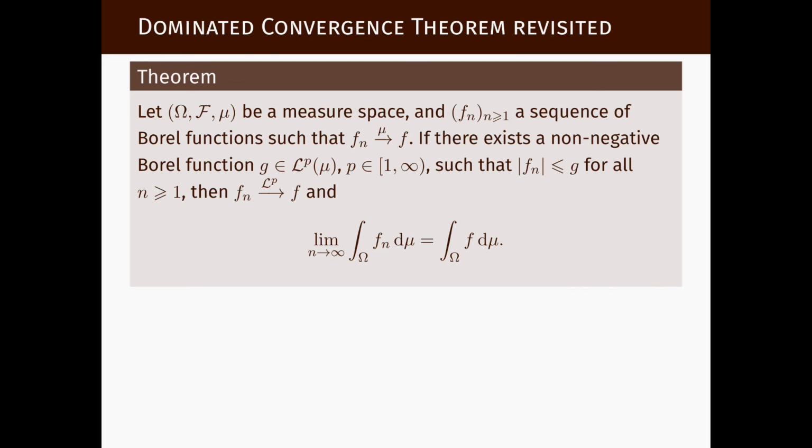And the theorem says the following. We can also call it the dominated convergence theorem. It's just a stronger version of the dominated convergence theorem. And it's valid on any measure space, not only probability spaces. We take a sequence Fn of Borel functions, and we assume they converge in measure to another Borel function. How can that imply convergence in LP? Well, that will imply convergence in LP if there exists a function in LP such that all these Fn's are dominated by it. So that's why we call it still a dominated convergence theorem.